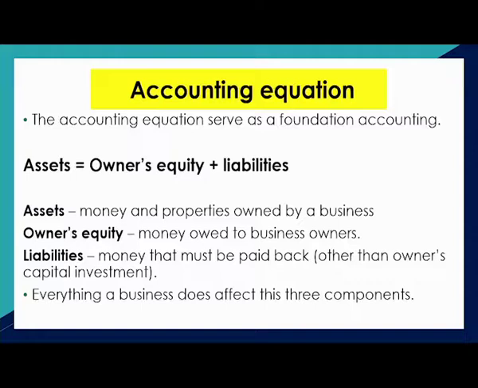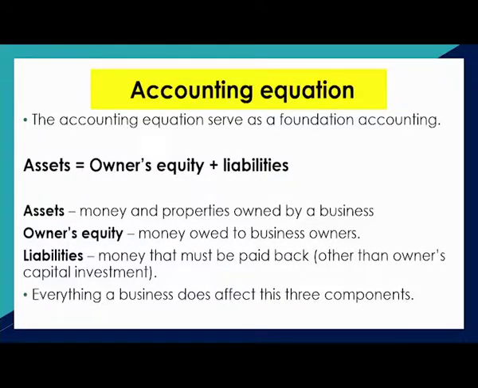The accounting equation, the magic equation, the equation that does it all. So everything a business does affects this equation. Learn this equation, understand the different components, and learn how to use it and how it works. Assets, that's property or money owned by a business. Owner's equity, money owed to business owners. Liabilities, money that must be paid back. Yes, learn and know the equation in your head.